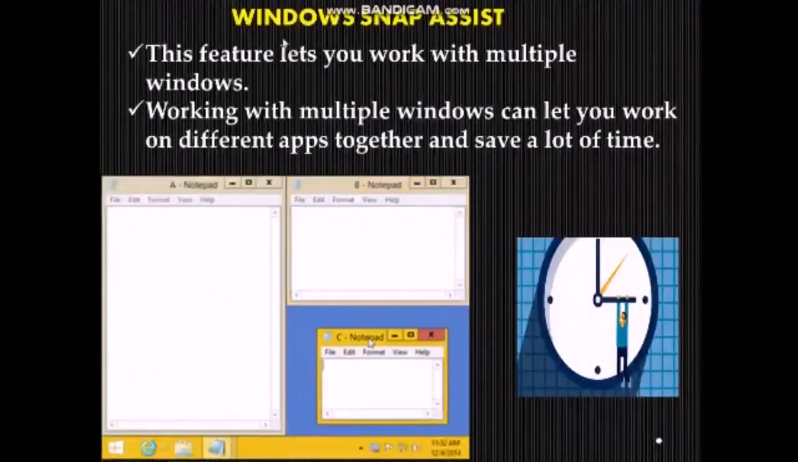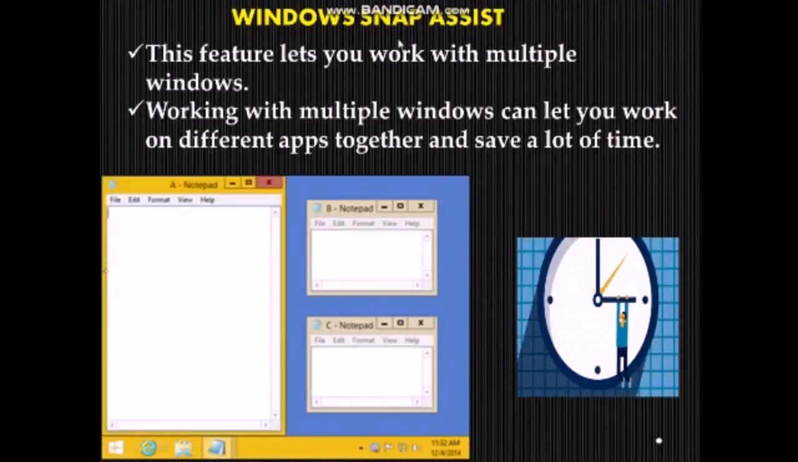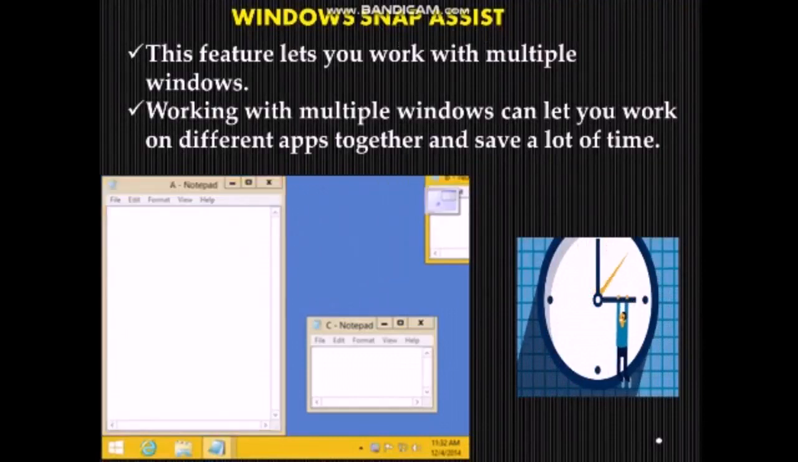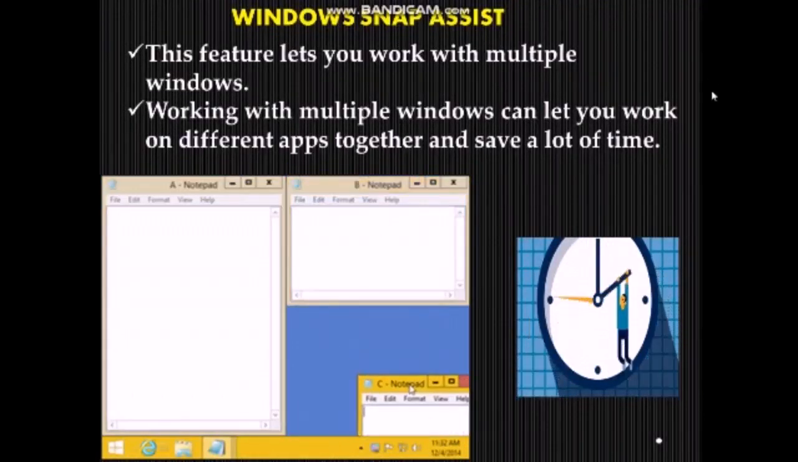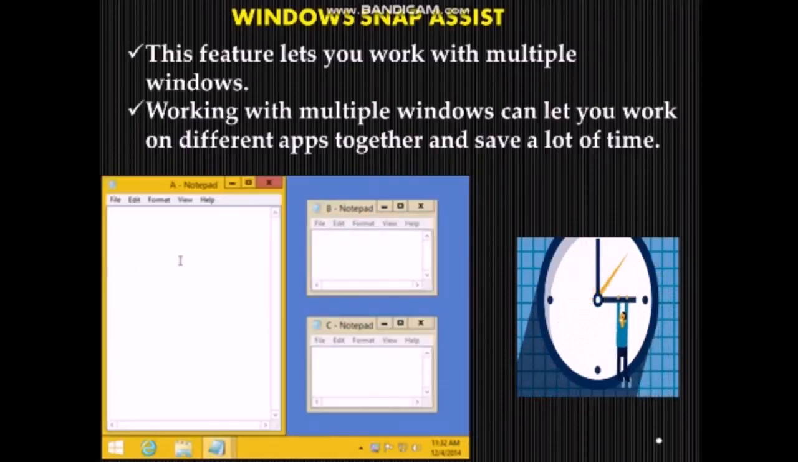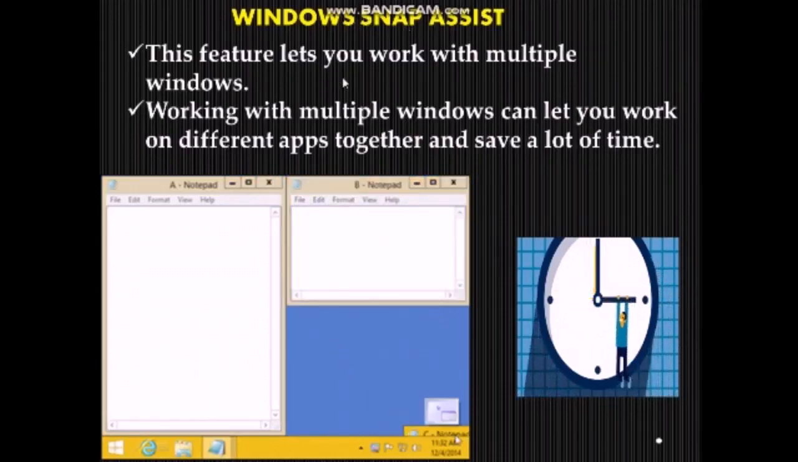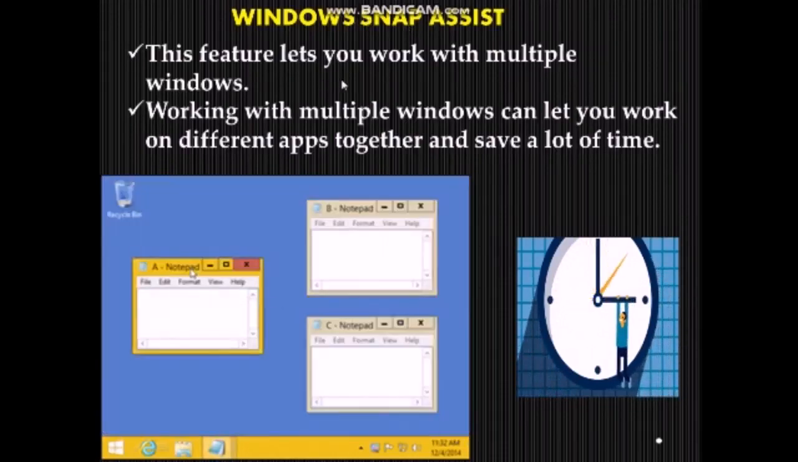So next one is Windows Snap Assist. Snap means the sudden shot. For example, if you are capturing a picture using your phone camera, after capturing the image, one sound is produced, a sudden sound. That is a snapshot, right? So the Windows Snap Assist feature helps us to work with multiple windows.